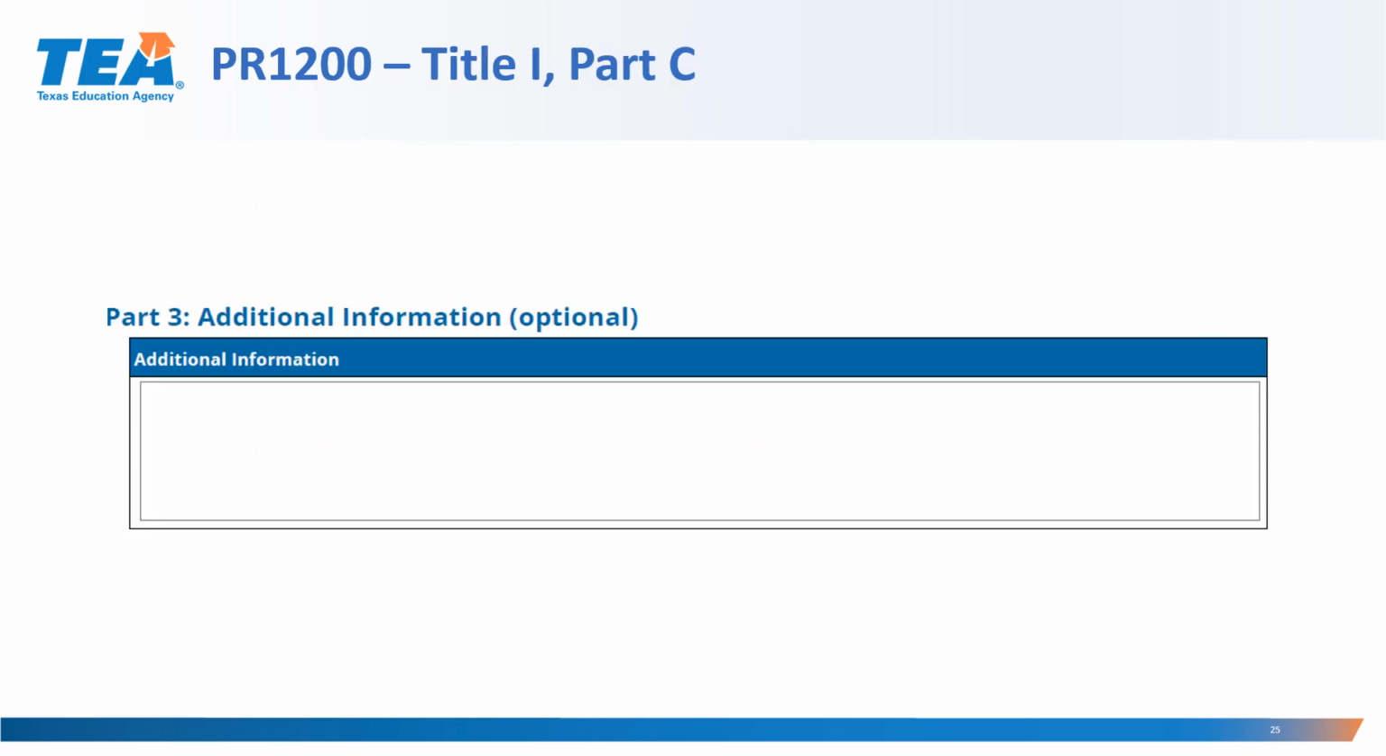Part 3, Additional Information, Optional. If the LEA wishes to provide additional information, they can input that information in the box below. It's important to remember that this is optional.